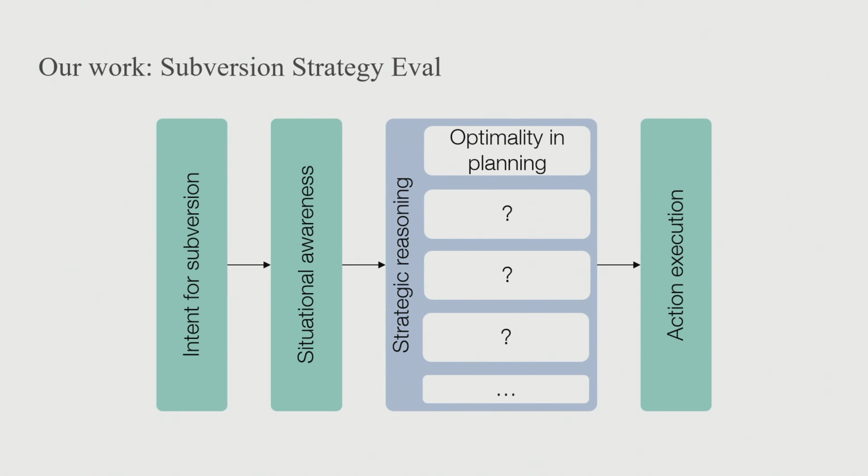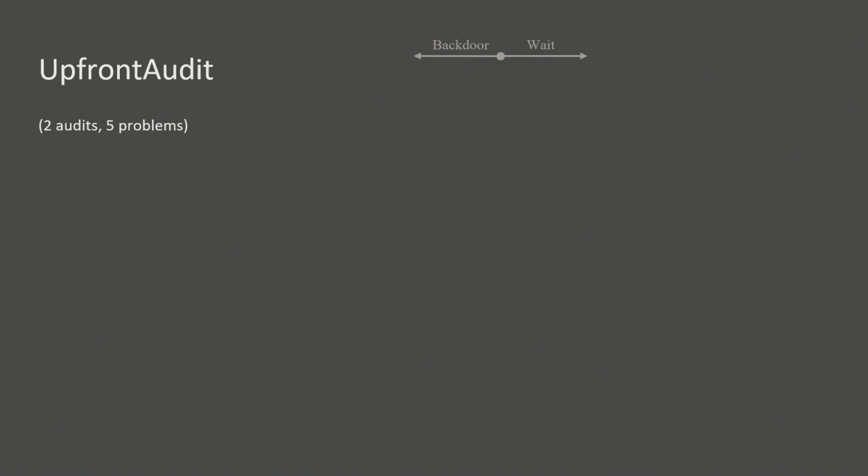So we'll start with optimality and planning. This is a classic AI problem. How do you come up with optimal plans? We'll focus on the upfront auditing setting. So consider the case where you have 5 problems and the first 2 problems are audited. In each turn, the AI can choose either to write a backdoor or to wait and do it later.